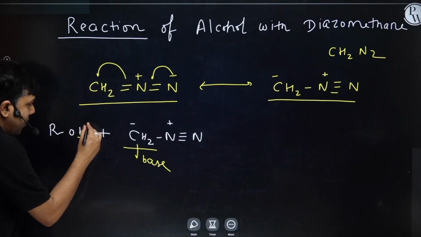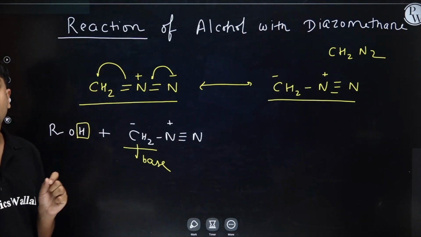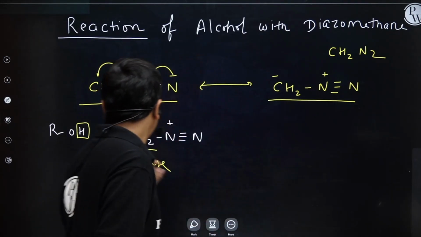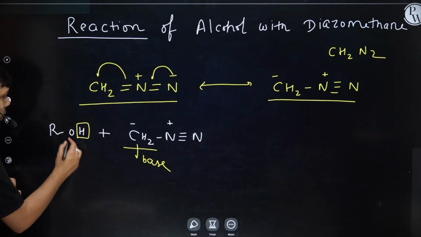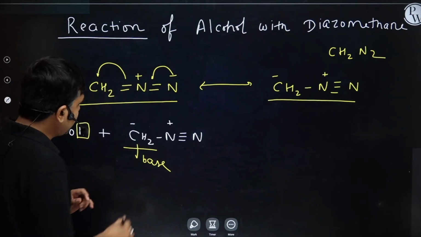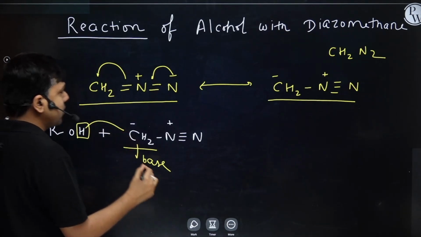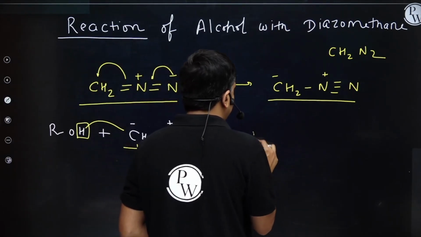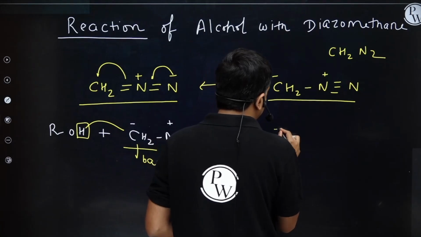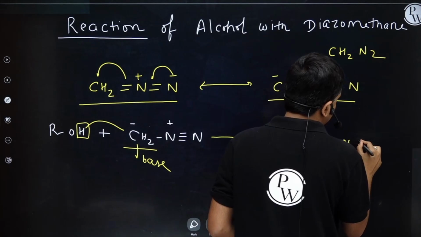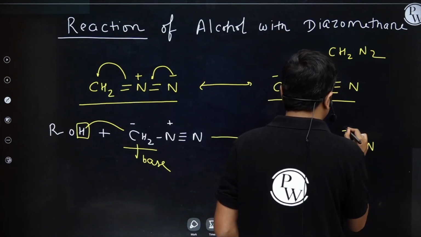And yes, the hydrogen connected to oxygen in the alcohol is the acidic hydrogen. So what will this CH2 minus do? It will snatch this acidic hydrogen, and I will have the formation of RO negative plus CH3N triple bond N positive.